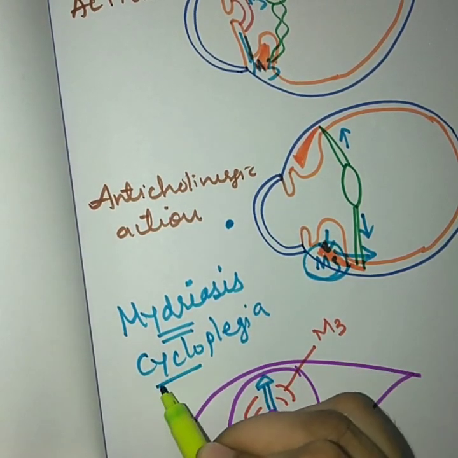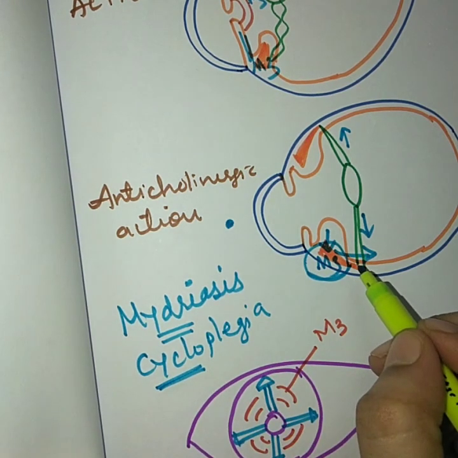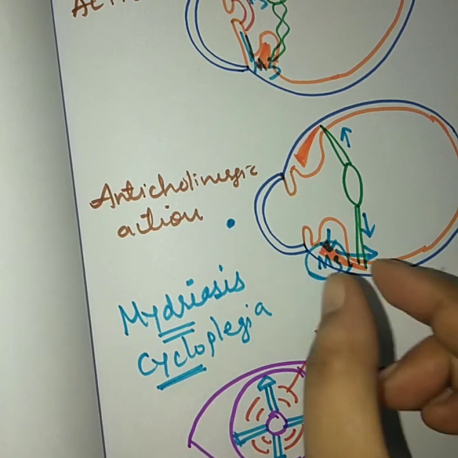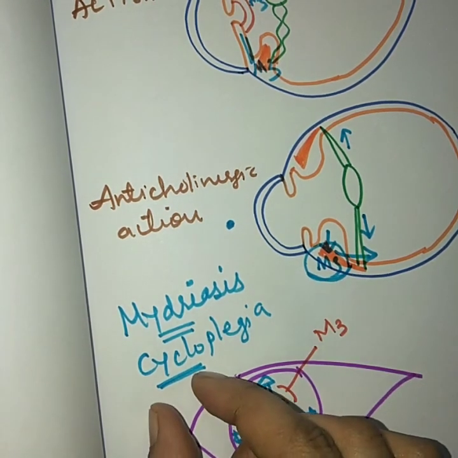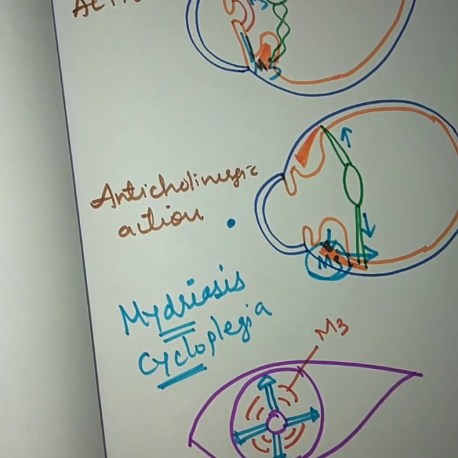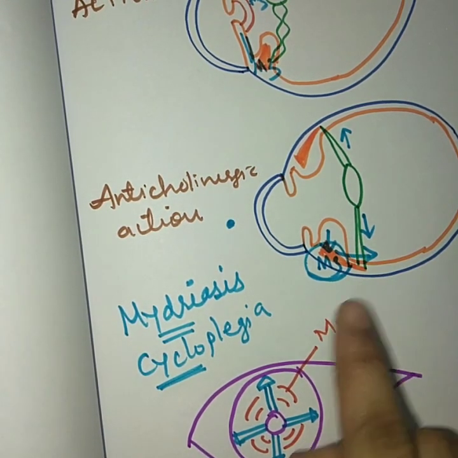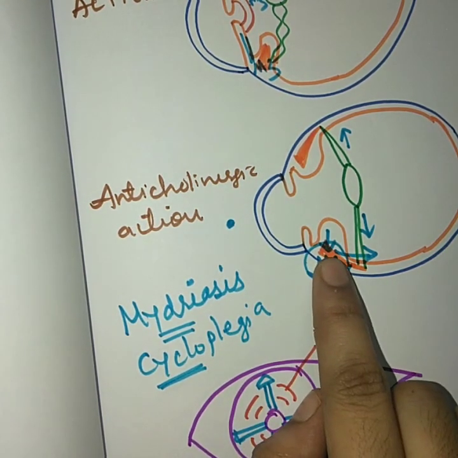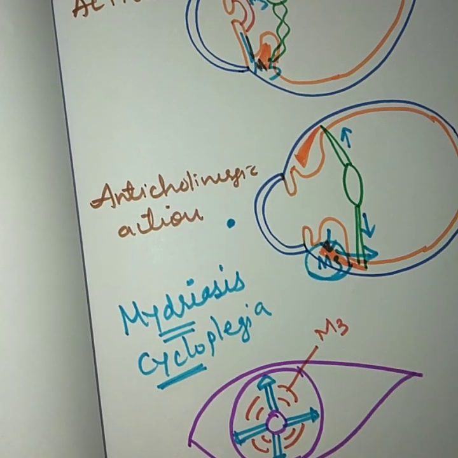See, the term cyclo is mainly given to the ciliaris muscle. Like for heart, we also call it cardiac. For liver, we also call it hepatic. Kidney is also known as renal. Similarly, the ciliaris muscle is also known as cyclo. And what is happening to the ciliaris muscle? The ciliaris muscle is unable to contract. That means a kind of paralysis is occurring to the ciliaris muscle. So that paralysis is known as cycloplegia. Okay, cycloplegia means this ciliaris muscle is unable to contract.